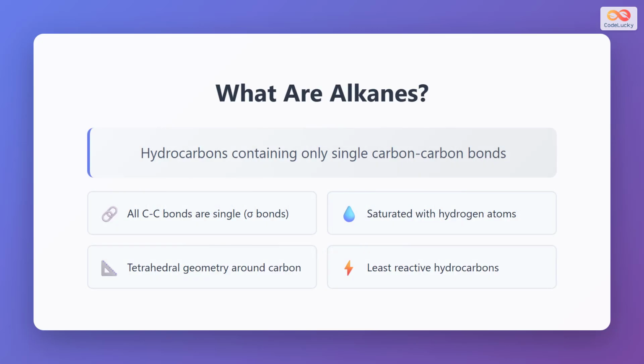Alkanes are hydrocarbons that contain only single carbon-carbon bonds. Every bond in an alkane is a sigma bond, which is the strongest type of covalent bond. All carbon-carbon bonds are single bonds, with no double or triple bonds present.